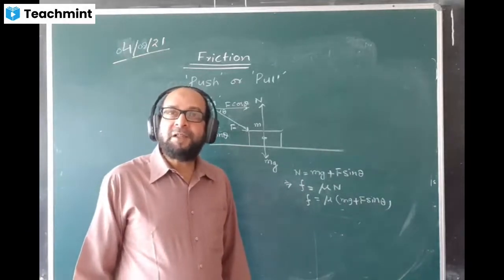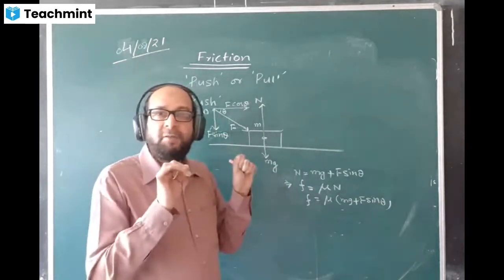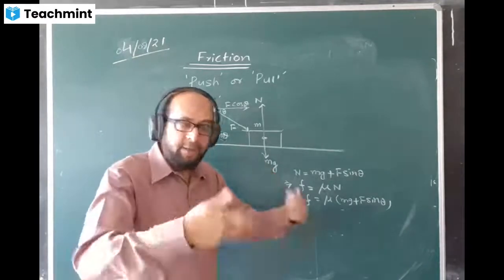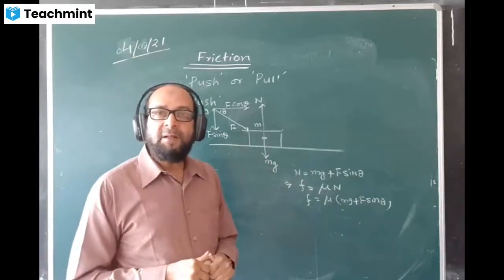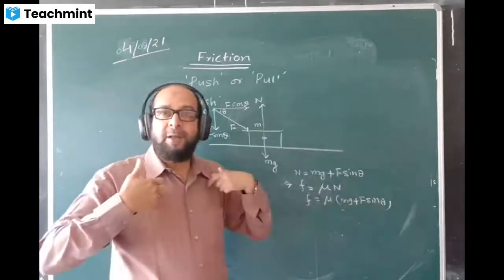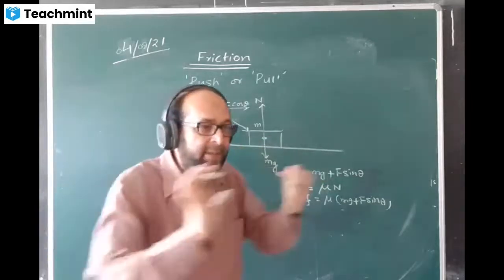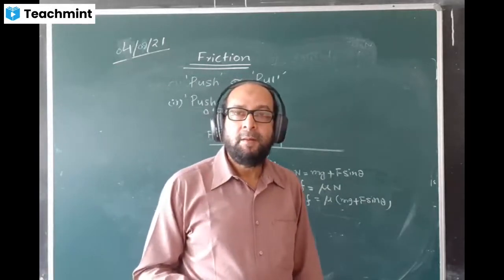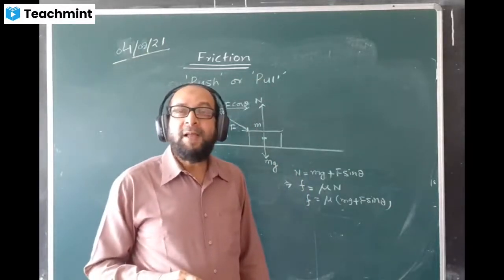There are advantages of friction, there is a disadvantage also. When we push it, friction is more, the grip is better. There is less chance of slipping. So that time the friction is advantageous. Higher friction is advantageous. Normally a car and all, when it is stranded at one place and we want to move the car manually, we push from the back. We don't go for pull. Am I right or wrong? Why do we go for push there?